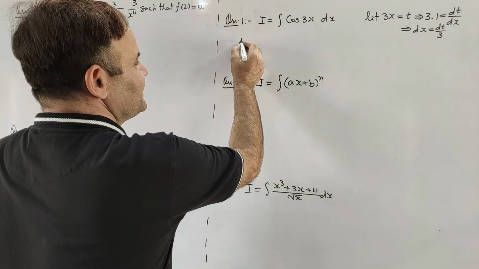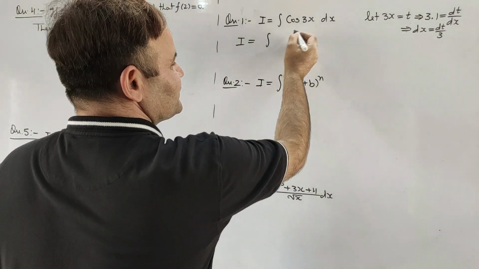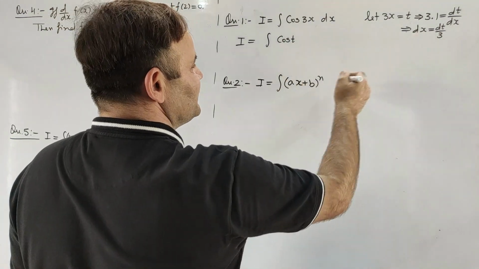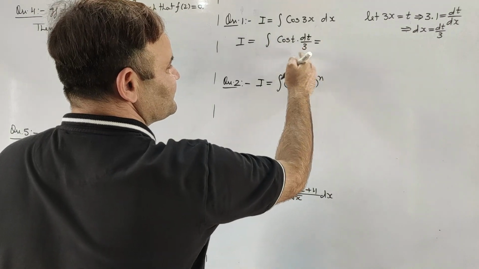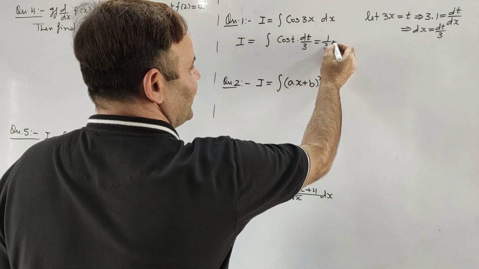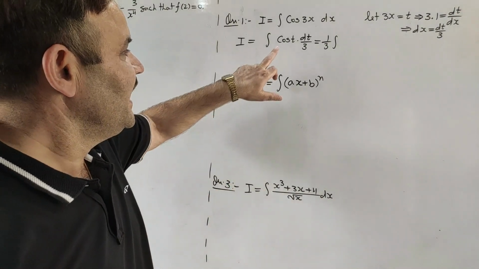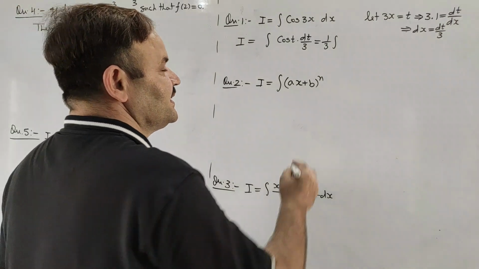So this integration I will become integral cos t, and dx will be dt by 3, so into dt by 3. This 1 by 3, being constant, will be taken outside the integration. And now integration of cos t with respect to t.